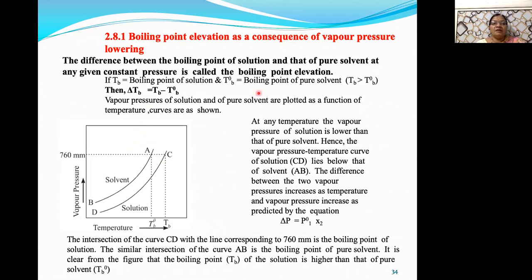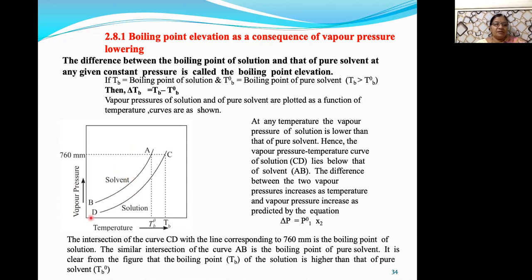It means that whenever the non-volatile solute is added to the solvent, the first thing that happens is the lowering of vapor pressure. So with the help of vapor pressure lowering, you can understand why there is an elevation in boiling point.